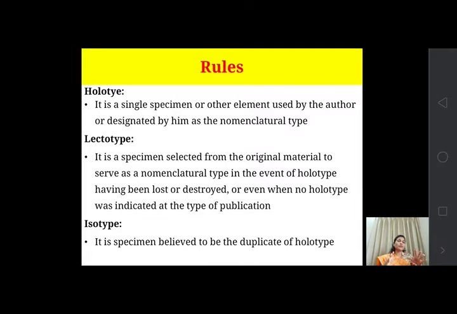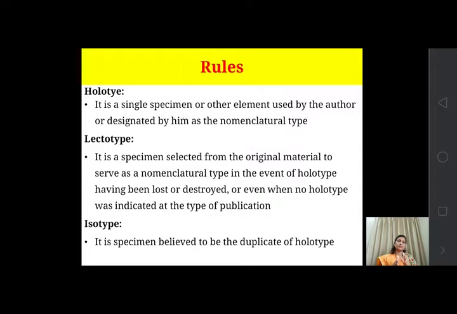So in lectotype the specimen is not the original, but from the original collection the author selects that specimen as a type specimen, to serve as a nomenclatural type in the absence of a holotype. Holotype is the original, but from that original collection one of the specimens is selected by the author, and it is kept there for reference.